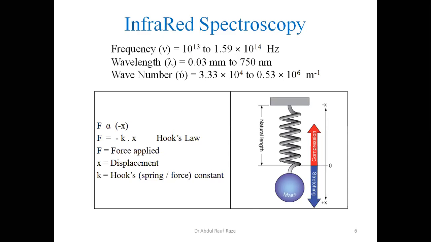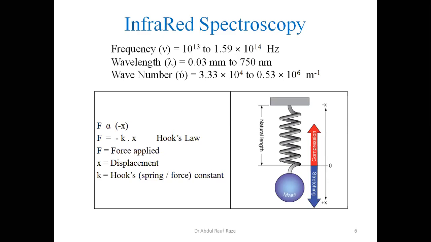Anyhow, the IR band is split further into two categories. One ranges from 333 per centimeter to 4,000, which we commonly call the infrared region, and this is called infrared spectroscopy. The other region of the infrared band ranges from 4,000 to 5,300.